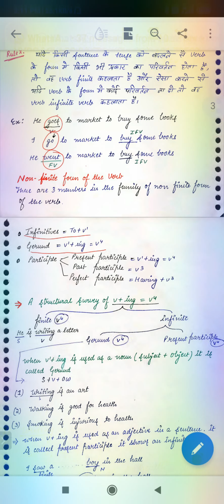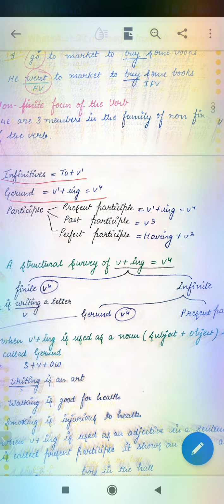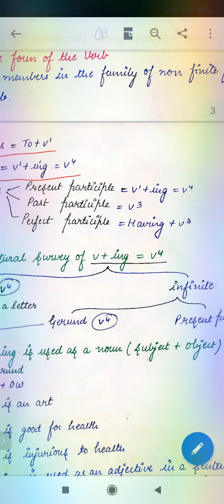In participle we can see here present participle, past participle, and perfect participle. Present participle is verb 1 plus ing. Verb 3 is past participle, and having plus verb 3, that is perfect participle.